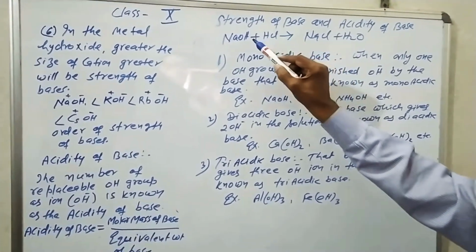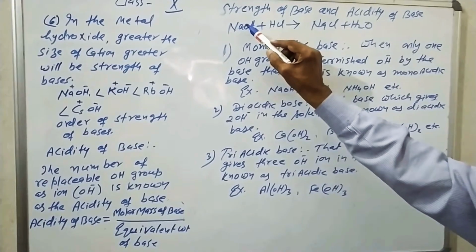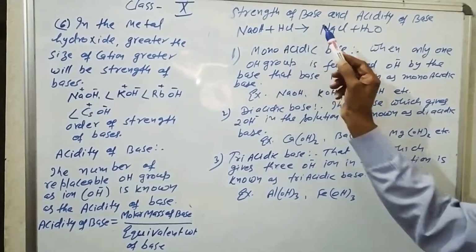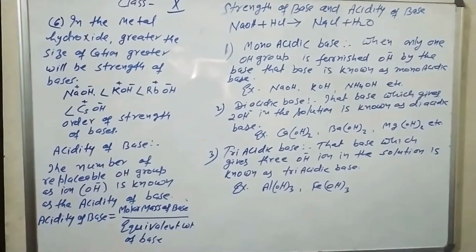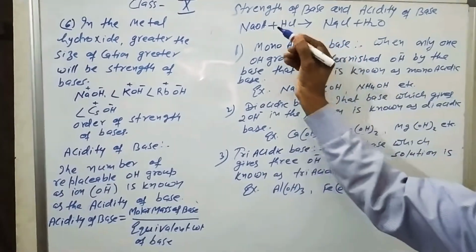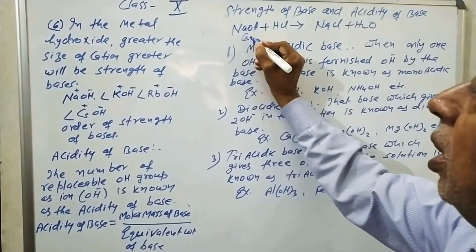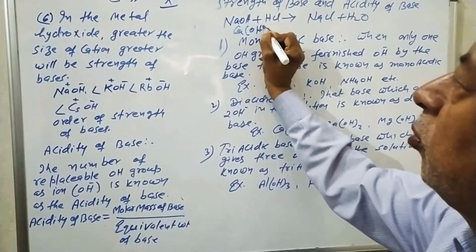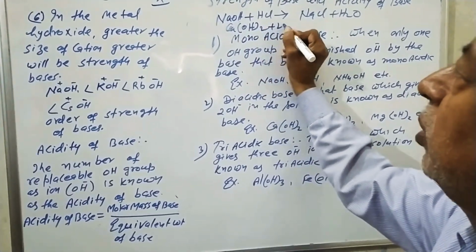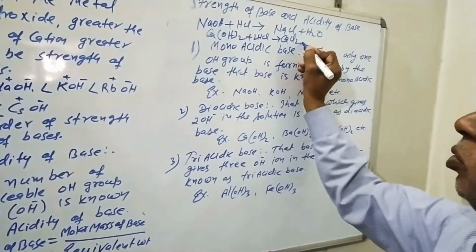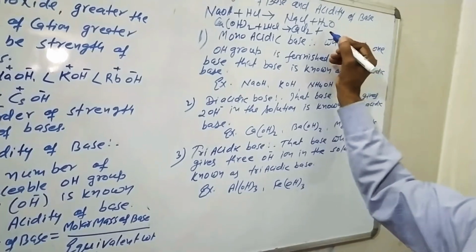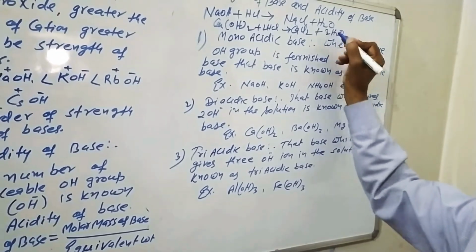Therefore, the acidity of sodium hydroxide will be 1. In the second case, suppose calcium hydroxide, Ca(OH)2 plus 2HCl gives CaCl2 plus 2H2O.